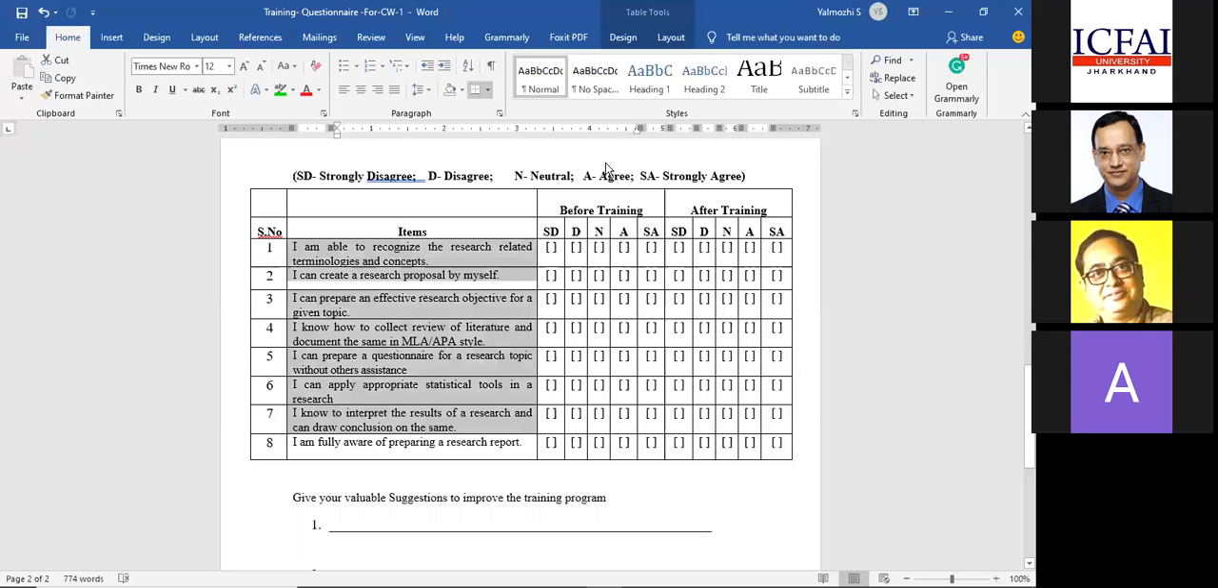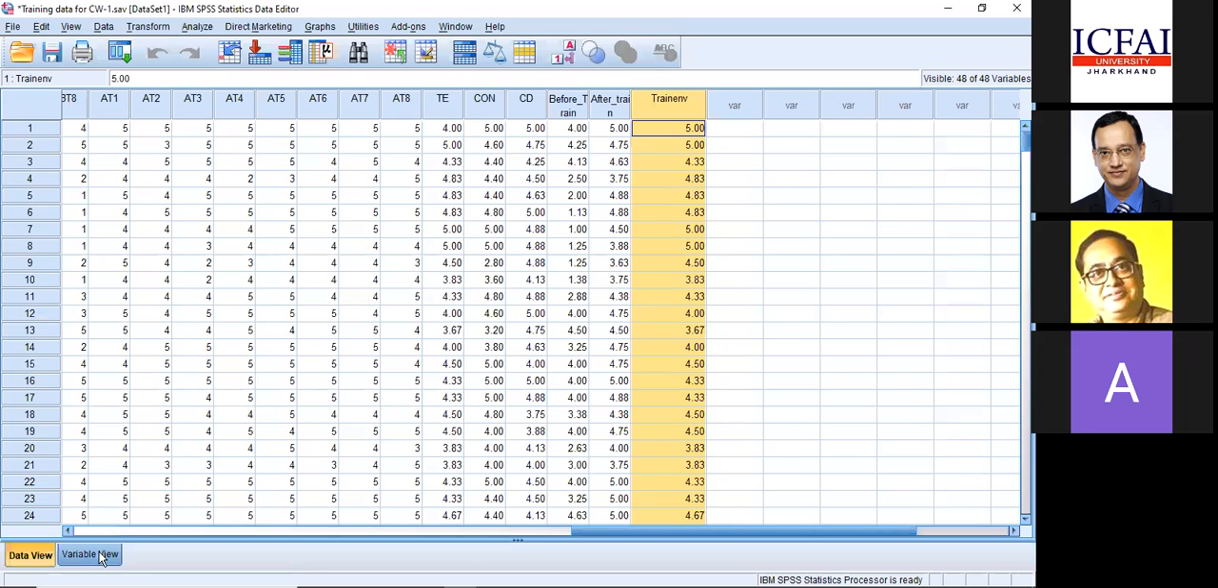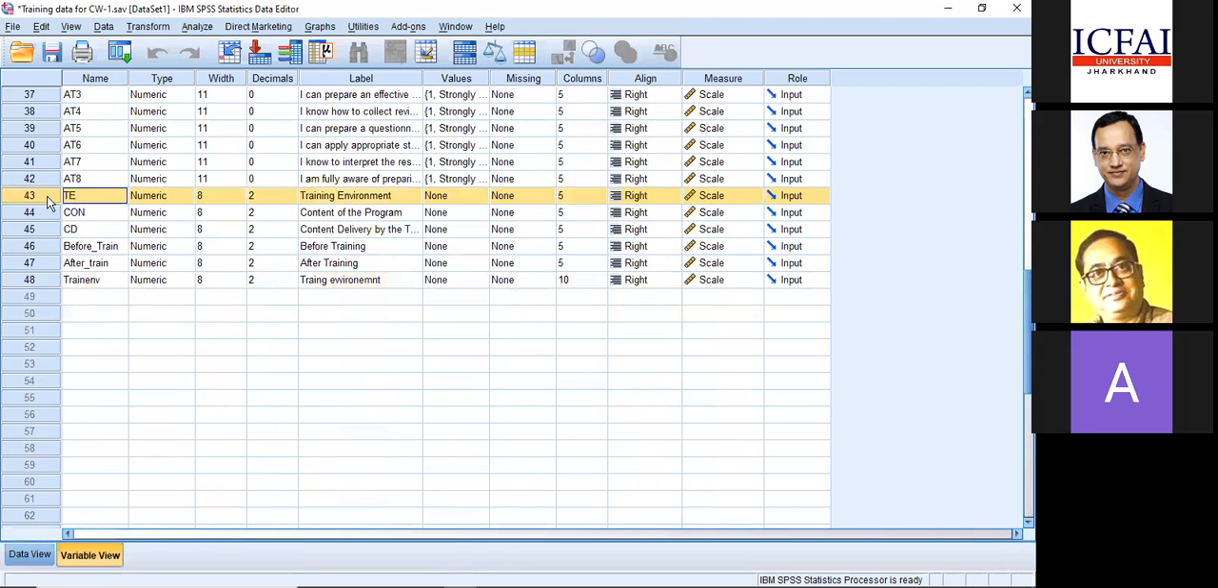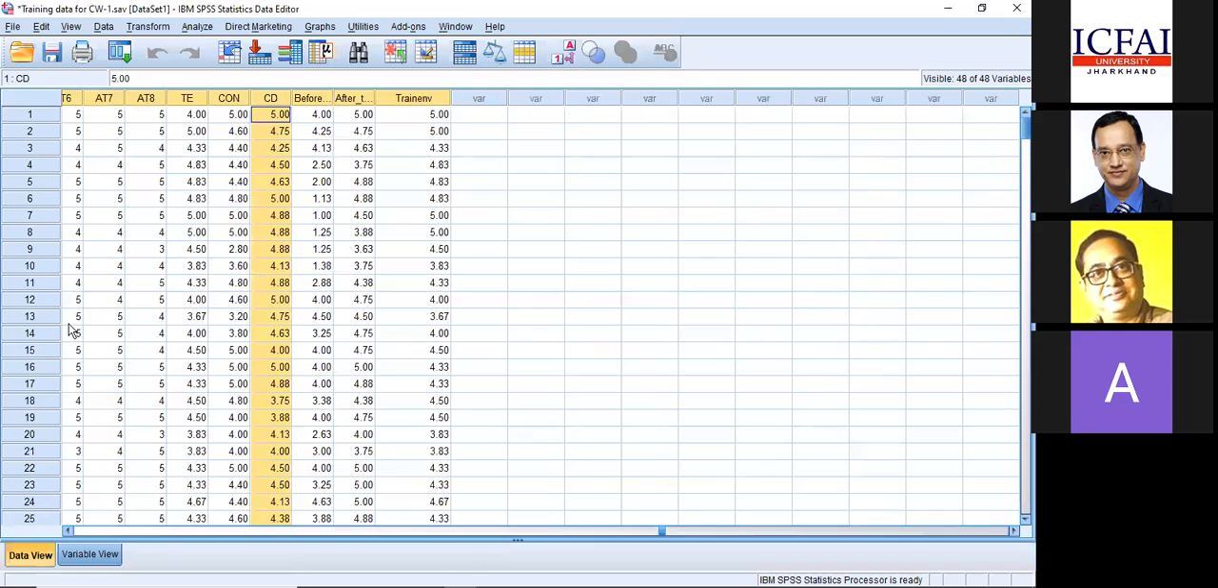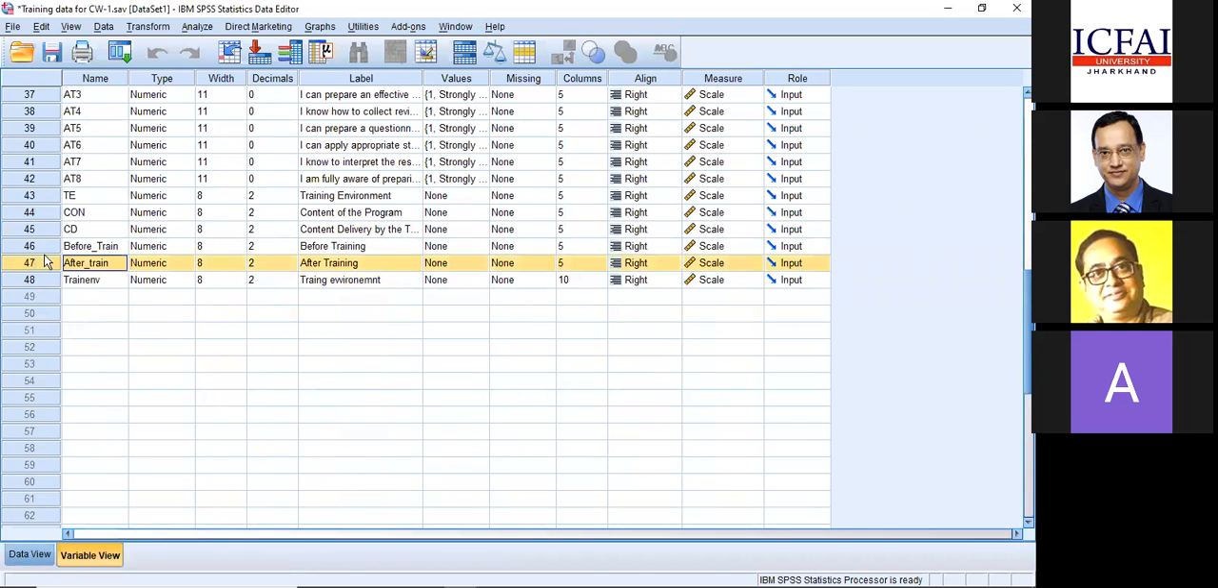Now you look into your data set. I've already created TE, training environment, which is the mean score of all the 6 items, then content, and then content delivery, and then before training and after training. For everything, I have created a mean score as per the process I described. On these particular variables, I'll be conducting a t-test or ANOVA.